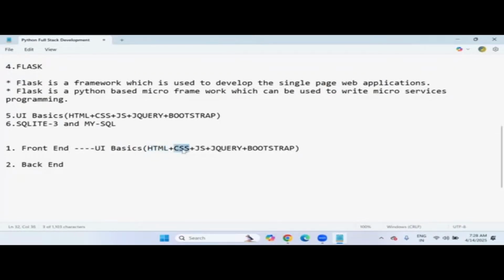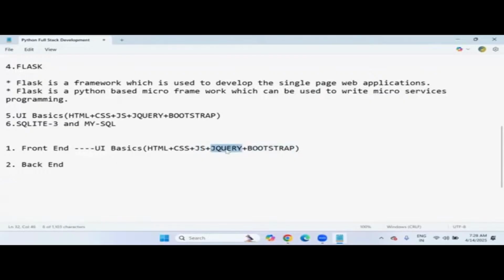And do you want to add some styling to the web pages? CSS, cascading style sheets. And then if you want to add some functionality like validations, we need to use JavaScript. So HTML, CSS, JavaScript are the basic UI technologies. They are mandatory for every web development process. When it comes to jQuery and Bootstrap, jQuery is an extension of JavaScript.